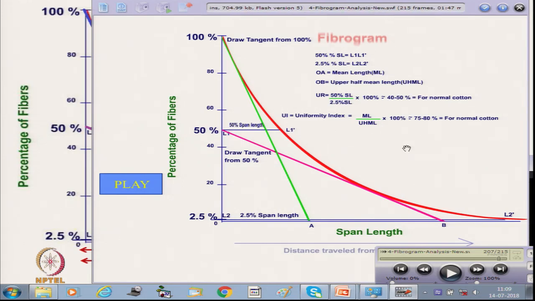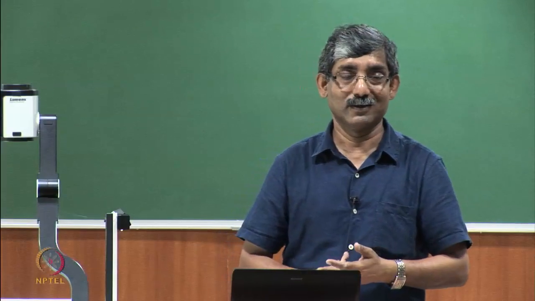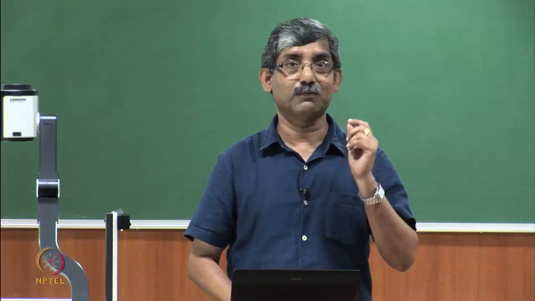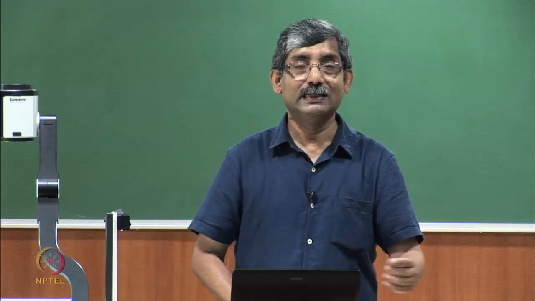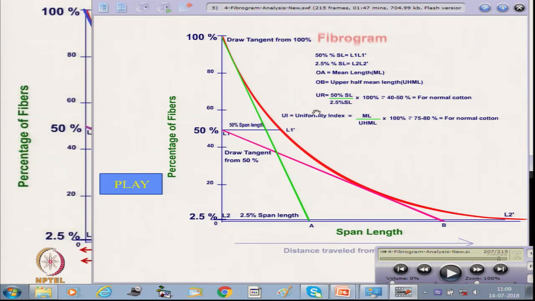We will also see the calculation for the most uniform fiber length, that is the fiber length of, say, cut polyester fiber, where all the fibers are of the same length. In that case, the uniformity ratio is typically around 51% and the uniformity index is 100%. This we will see.